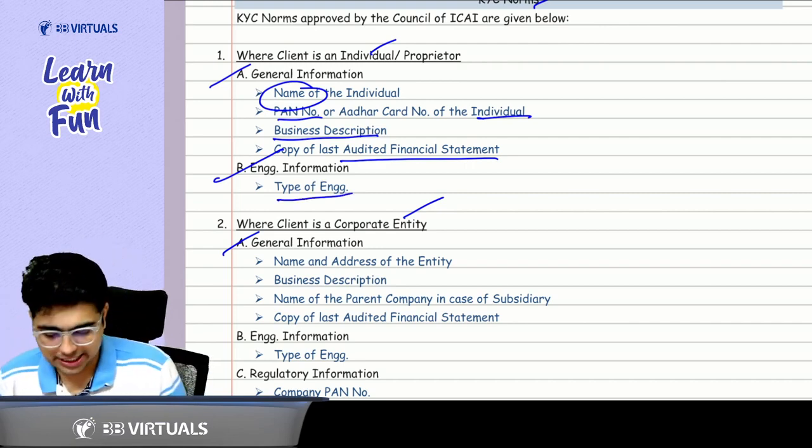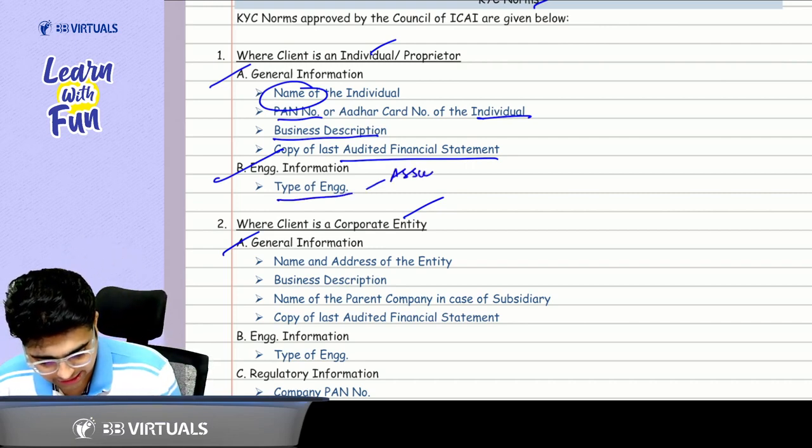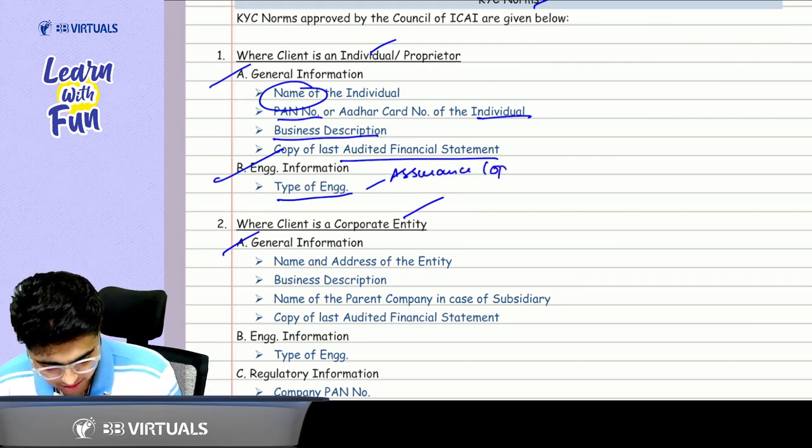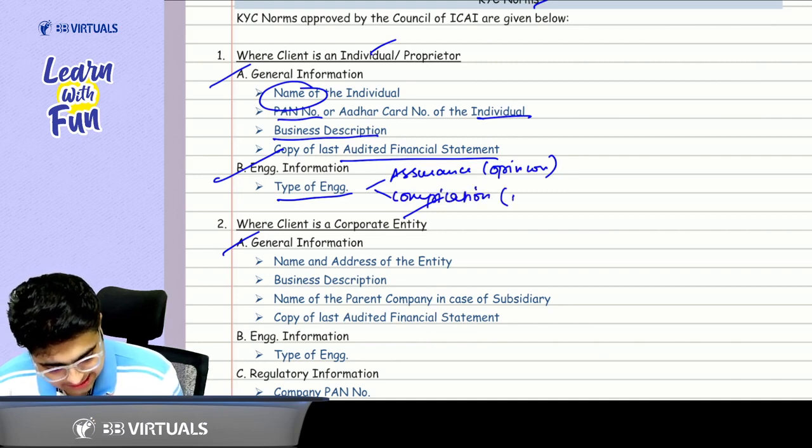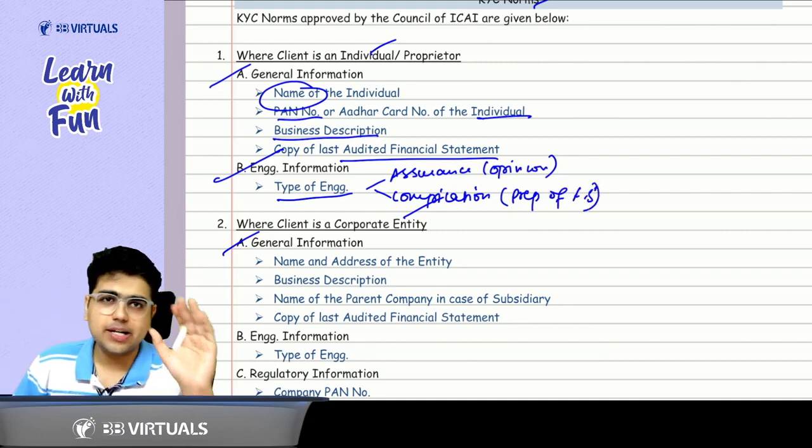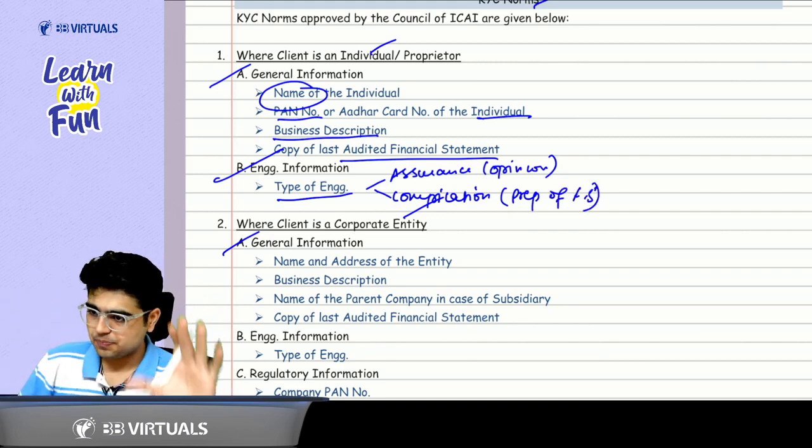Then comes the engagement information, that is the type of engagement. What is the type of engagement? Is it an assurance engagement in which I need to give an opinion? Or it is a compilation engagement. Sir, compilation engagement means, let's say, preparation of financial statement. So whatever type of engagement it is, you need to mention that information here.